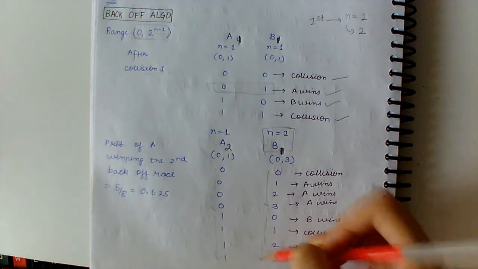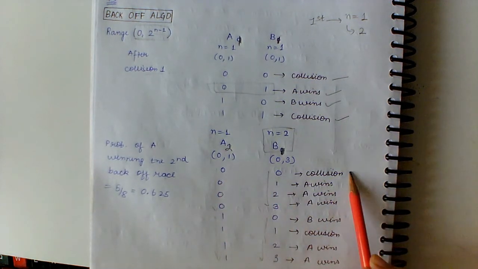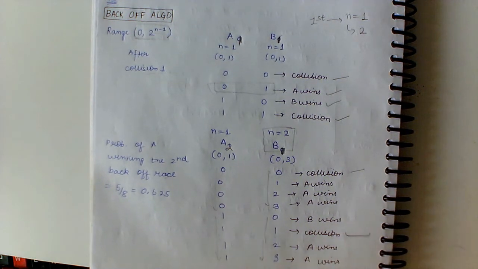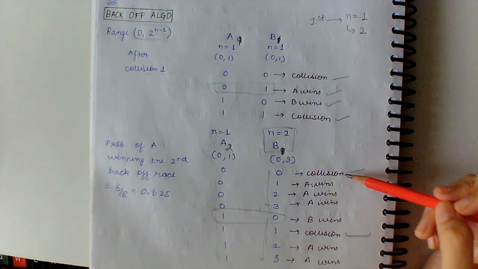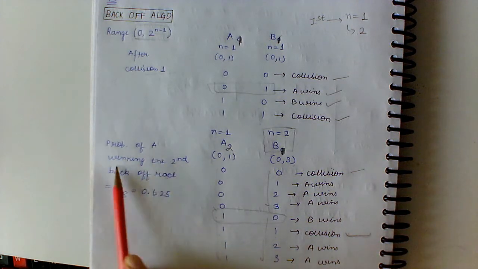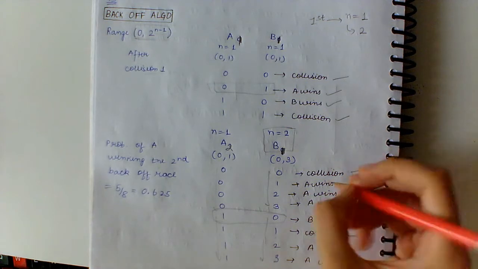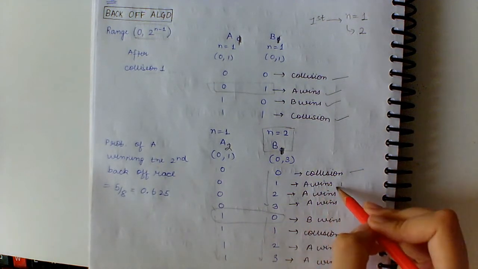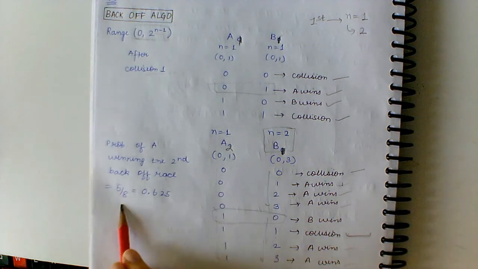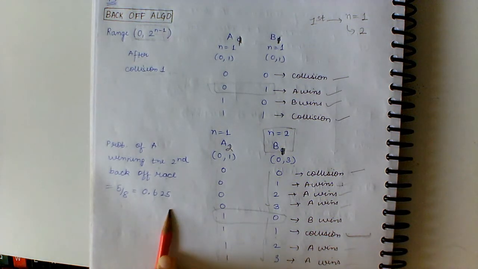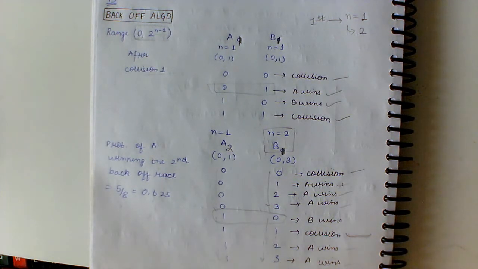So if they both choose 0, a collision occurs, and if they both choose 1, a collision occurs. So the only possible way where B wins is when A chooses 1 and B chooses 0. Other than that, A wins except for when a collision occurs. So the probability of A winning the second back-off race is given by the instances where A wins, which are 1, 2, 3, 4 and 5. So 5 by 8, that is 0.625. The answer to question number 13 is B, 0.625. The question was to calculate the probability that A wins this second back-off race immediately after the first collision.